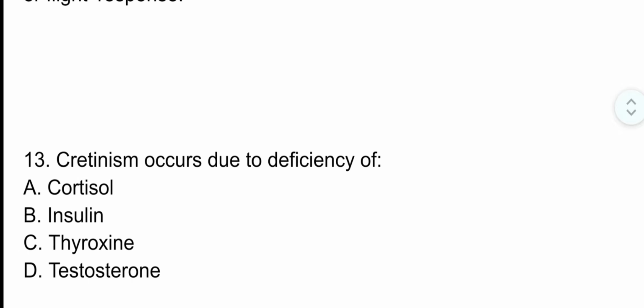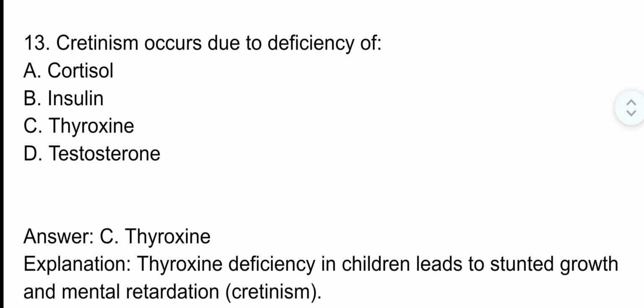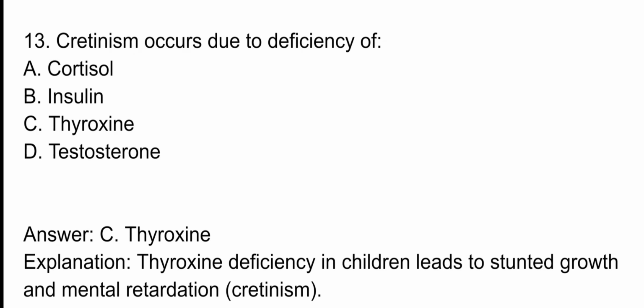Question number 13. Cretinism occurs due to deficiency of. The correct option is option C, thyroxine. Thyroxine deficiency in children leads to stunted growth and mental retardation, which is called cretinism.